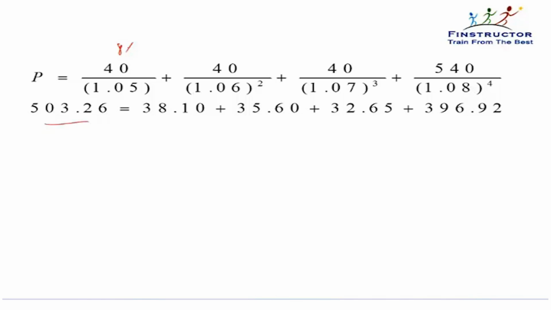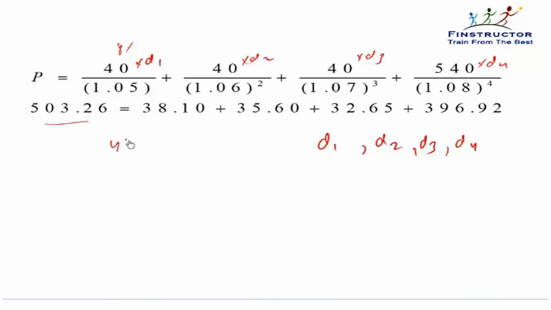If the spot rates were not given, rather the discount factors were given, then what would you do? Simply multiply each of these with the discount factors and sum it up to compute the value of the bond. Discount factors are nothing but the discount rate, 1 upon (1 plus i) to the power i, or 1 upon (1 plus i by 2) to the power 2i, depending on annual or semi-annual compounding.